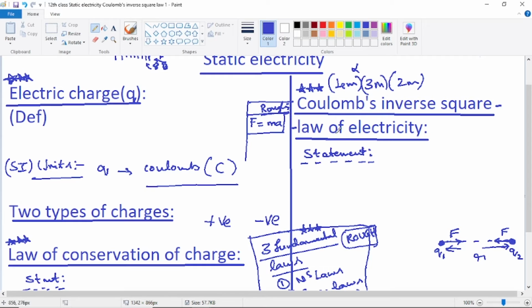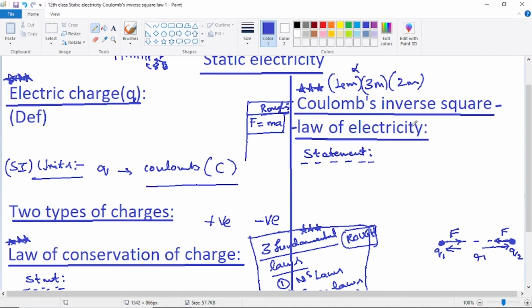Coulomb's inverse square law of electricity, or it's also called Coulomb's inverse square law of electrostatics. There's another Coulomb's inverse square law in magnetism, and similar to it, there is another law which you already studied in gravitation. Newton's universal law of gravitation also is an inverse square law. Gravitational force is inversely proportional to the square of the distance between two masses.